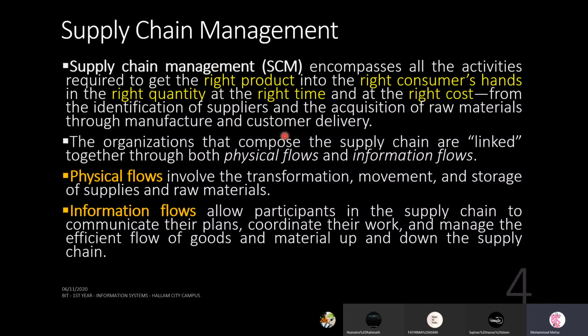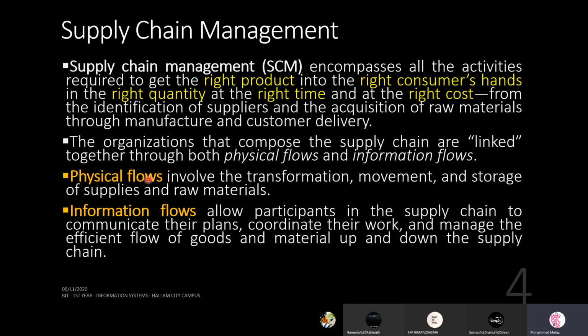So the organizations that compose supply chain are linked together through both physical flows and information flows. Okay. So there are two types of high level flows that get involved. In a later slide, you will see there is another flow as well. Right. So when you're doing SCM, you can see there are two types of things flowing. Flowing means going through this management process.